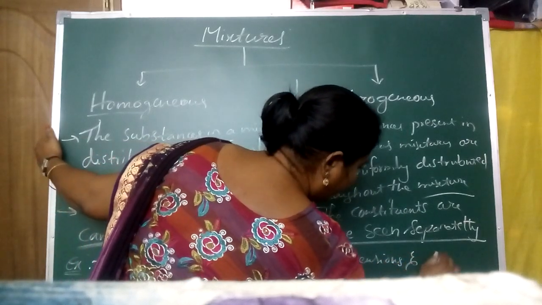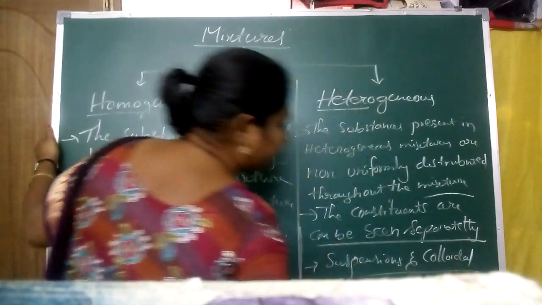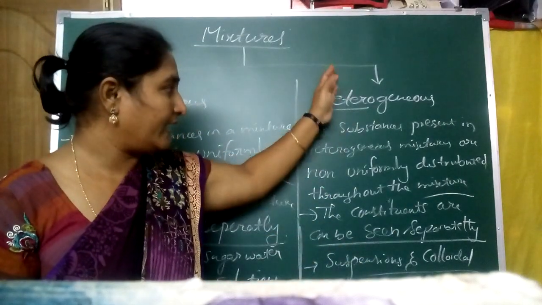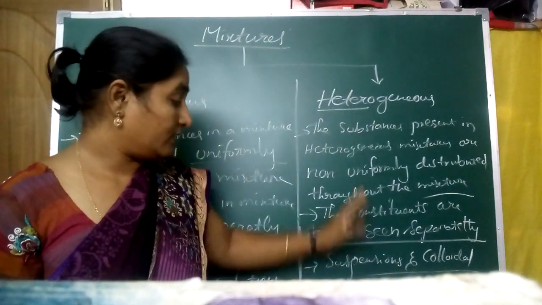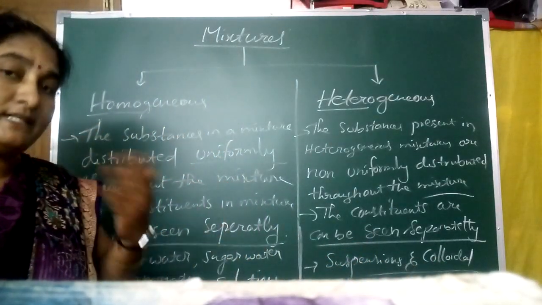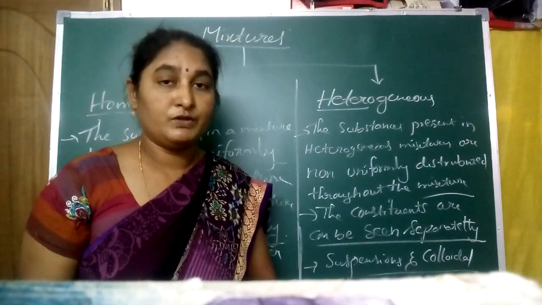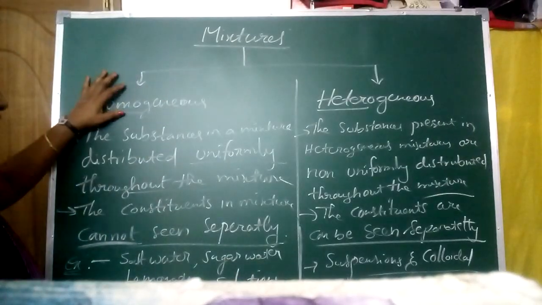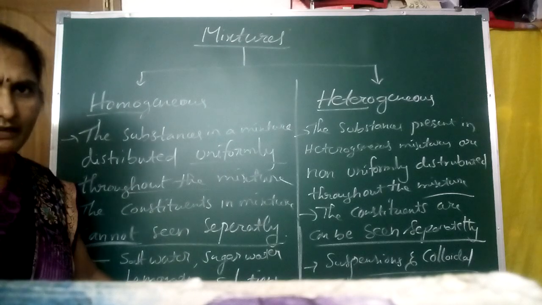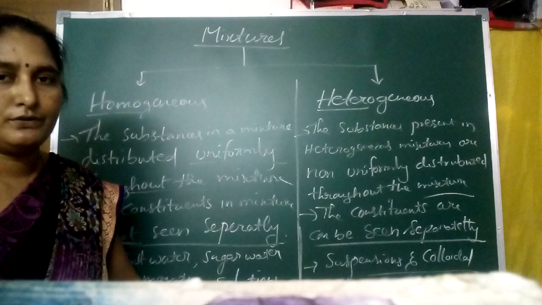We will discuss the difference between suspensions and colloidal mixtures in another video. Keep in your mind that good examples for homogeneous mixtures are solutions. Is there any difficulty? No, very simply we can understand it. Okay, thank you.